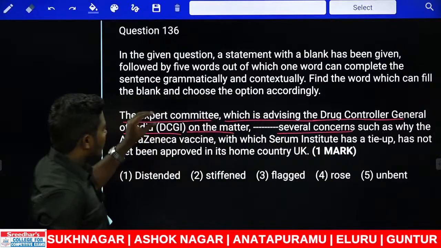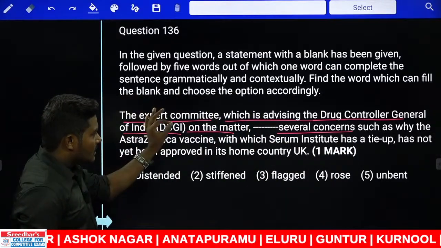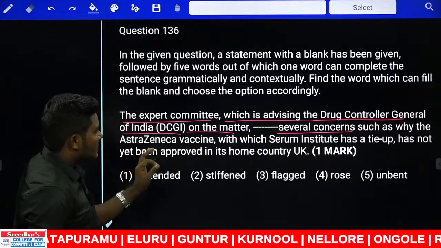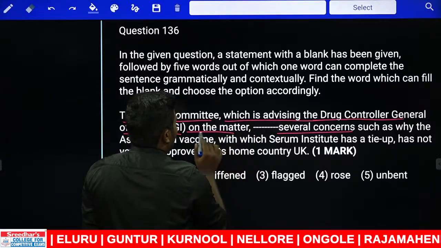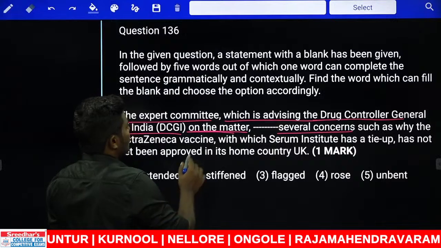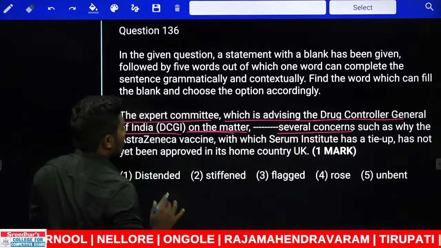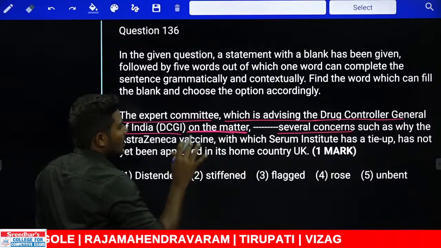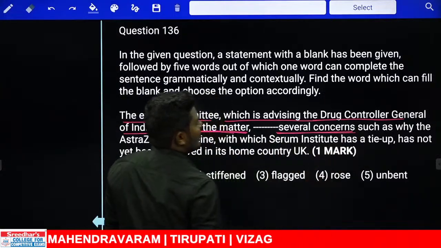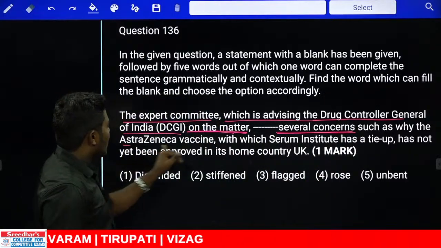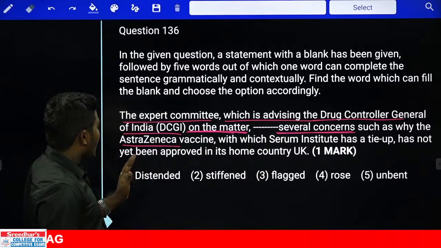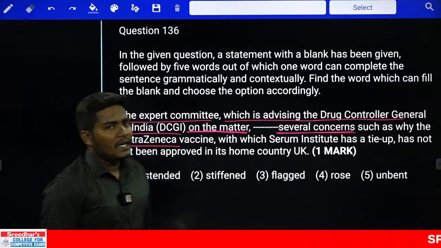concerns. Now there is an expert committee. This expert committee is basically advising DCGI. This expert committee, in continuation, which is advising the Drug Controller General of India on the matter. There is some matter going on prior to this. Those people dash several concerns such as why the AstraZeneca vaccine, with which Serum Institute has a tie-up, has not yet been approved in its home country UK.